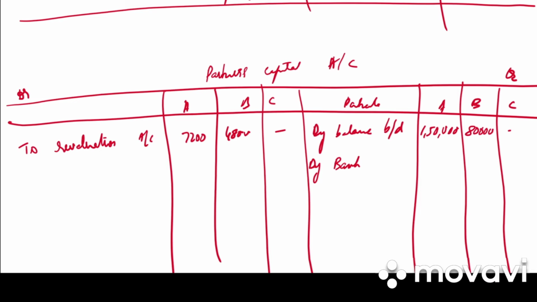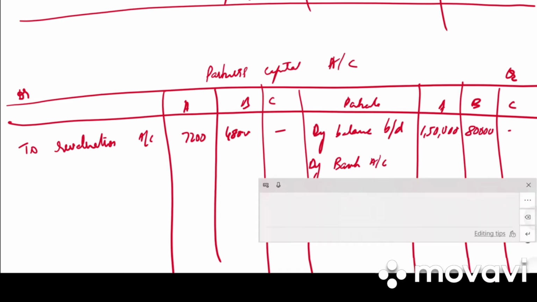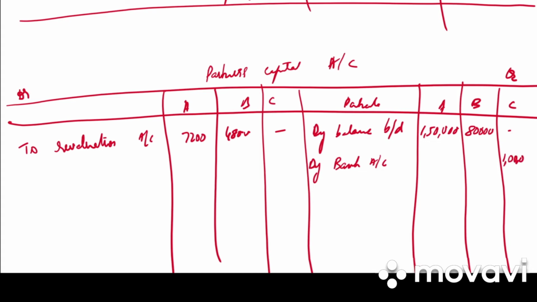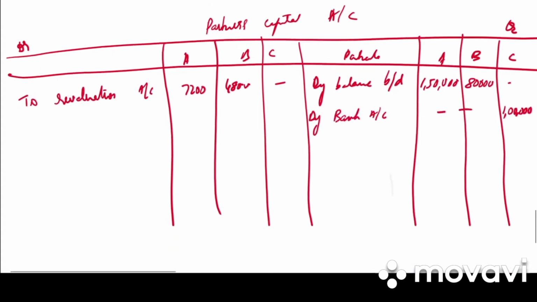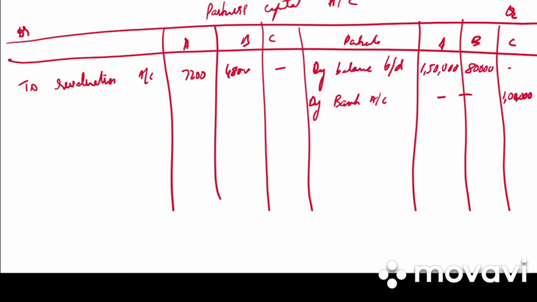Then we need to bring the capital of C. So by bank account, C's capital is how much? 1 lakh. Then we have goodwill. Goodwill is shared among all partners. So by premium for goodwill among the old partners in the sacrificing ratio.